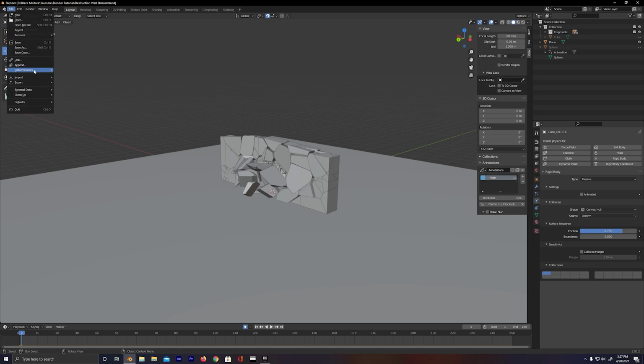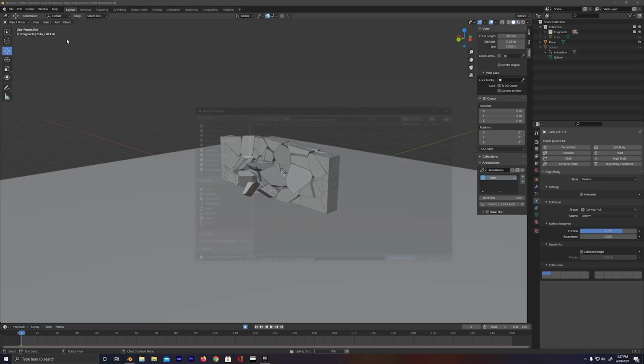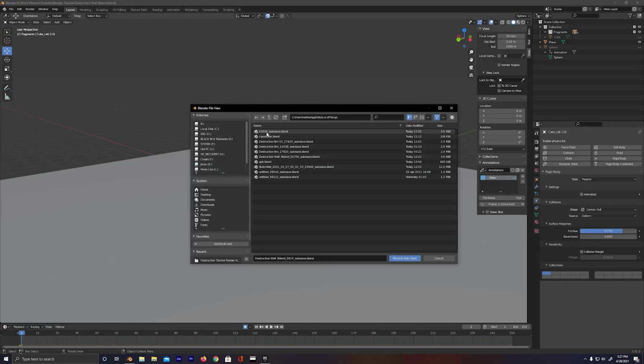you know what? You don't have to just quit your dreams of becoming a motion designer. All you gotta do is click File, Recover, and you're gonna see Last Session or Autosave. For me, Last Session worked. For you, maybe Autosave is gonna work, and you're gonna see all the different autosaves and all the different sessions.